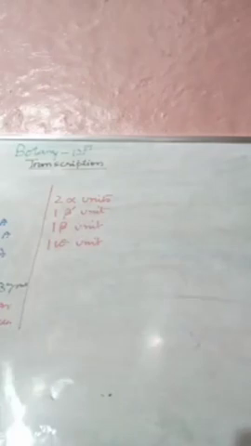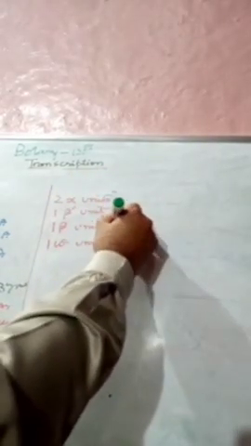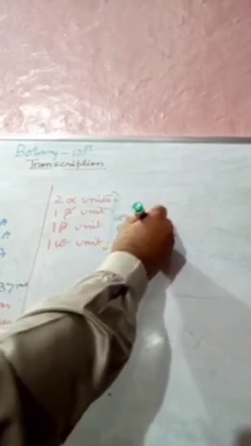Now, these 5 units, they make the core enzyme and perform various functions.